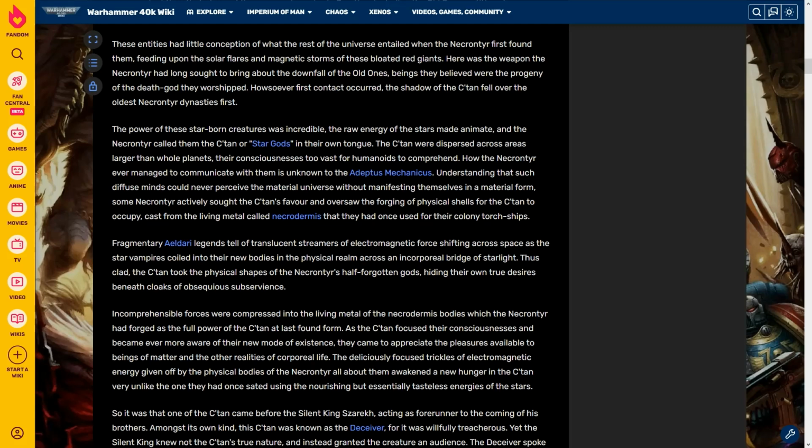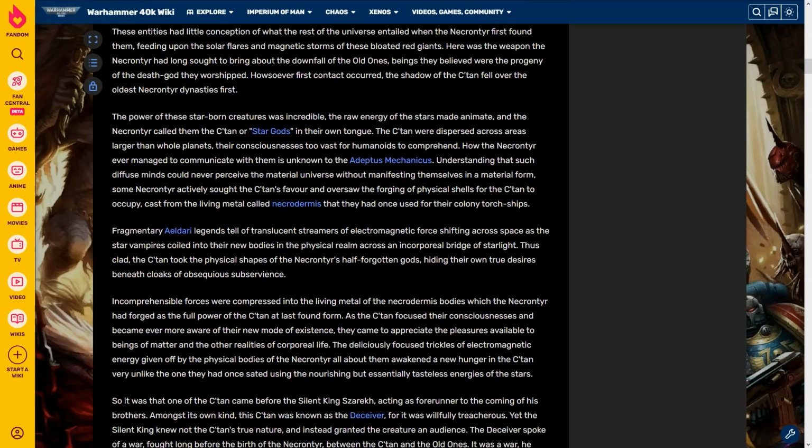They're star vampires. The Satan were dispersed across areas larger than whole planets. Their consciousness is too vast for humanoids to comprehend. How the Necrontyr ever managed to communicate with them is unknown to the Adeptus Mechanicus. Understanding that such diffuse minds could never perceive the material universe without manifesting themselves in a material form, some Necrontyr actively sought the Satan's favor and oversaw the forging of physical shells for the Satan to occupy, cast from the living metal called necrodermis that they had once used for their colony torch ships.